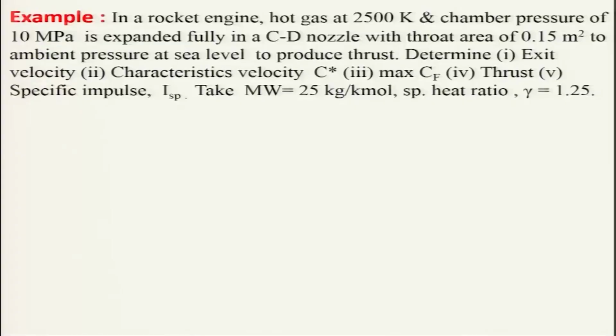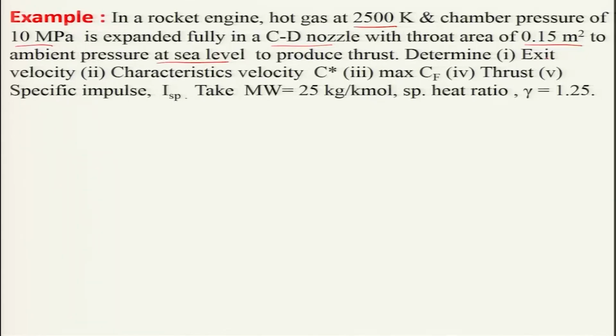Let us consider an example, so that some of the points we have discussed can be clarified. In a rocket engine, hot gas at 2500 Kelvin and chamber pressure of 10 megapascal is expanded fully in a convergent-divergent nozzle with a throat area of 0.15 meter square to the ambient pressure at sea level, that means altitude is 0, to produce the thrust.